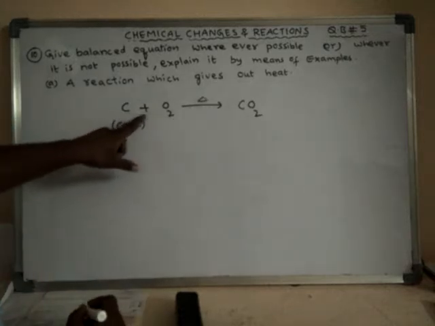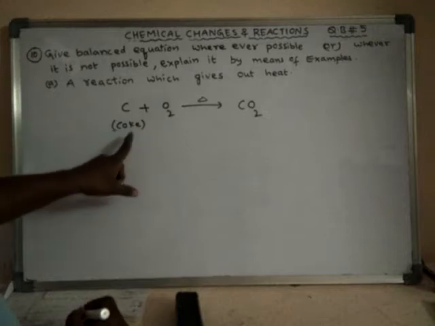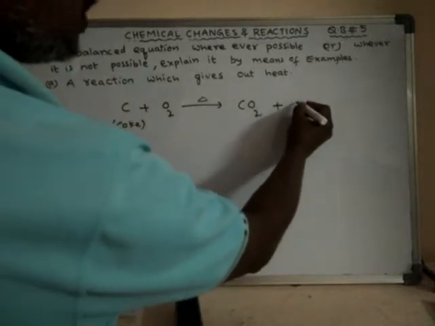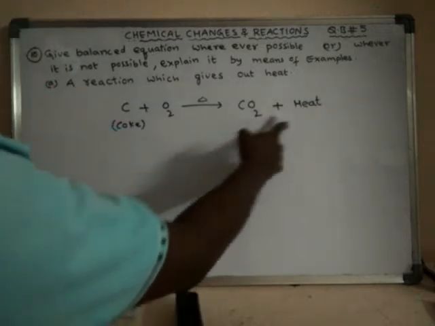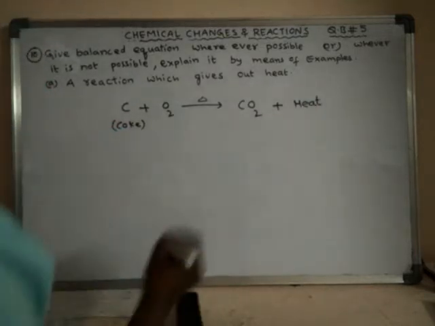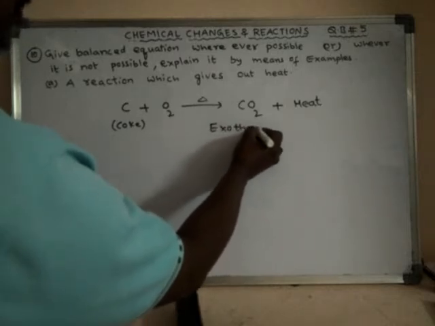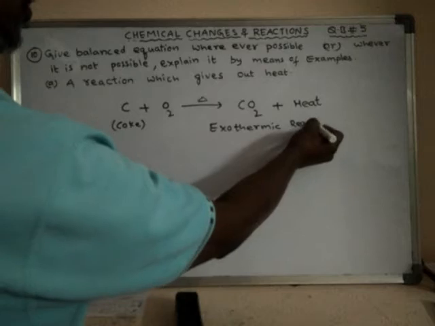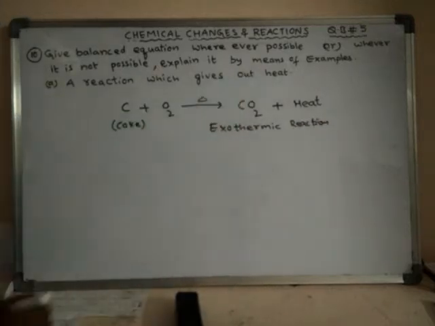It will burn in oxygen to form carbon dioxide, and in this process a large amount of heat is liberated. Such reactions in which heat is liberated are said to be exothermic reactions. So this is an example for a reaction which gives out heat.